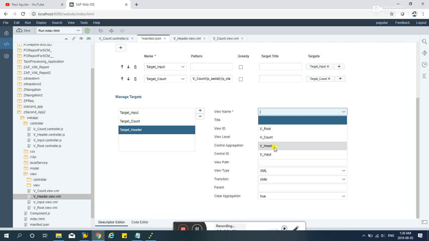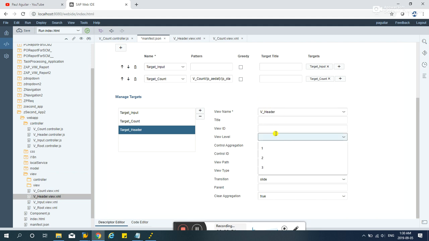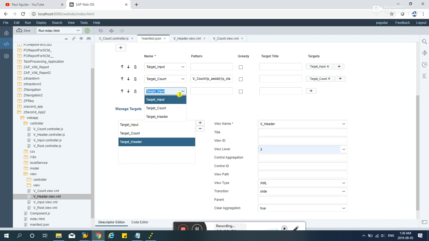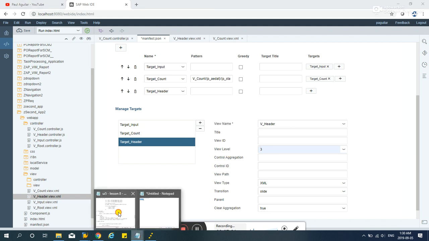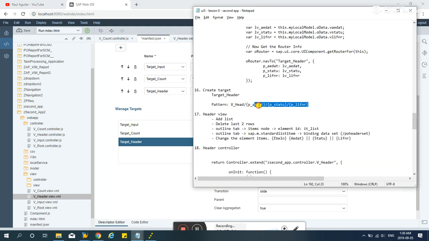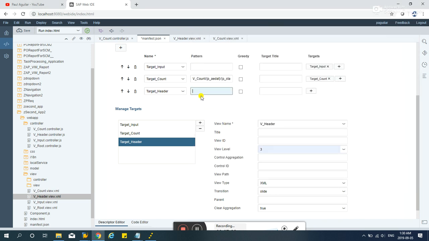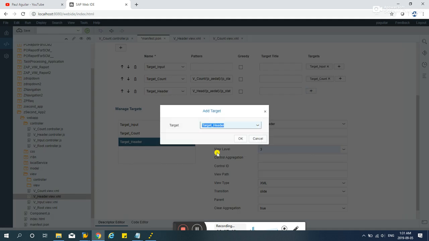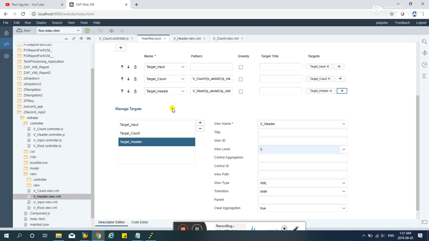highlight that. Now v header exists there, and the view level should be 3. Now let's add a route, target header, and for the pattern, we will be adding a pattern like this. It's similar to this one, but the text here is v head. That's the only difference. And we'll be adding target header also here, and save all.